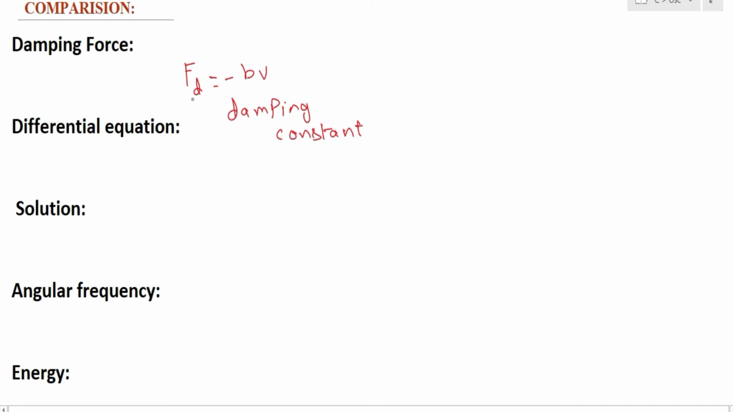Okay, now if you observe this formula, the damping force Fd is directly proportional to velocity. What does it mean? It means that if more is the velocity of the bob, or the velocity of the system, more will be the damping force. That is the first point.